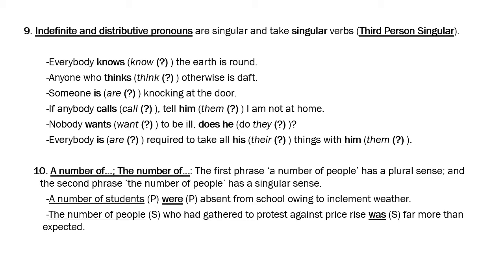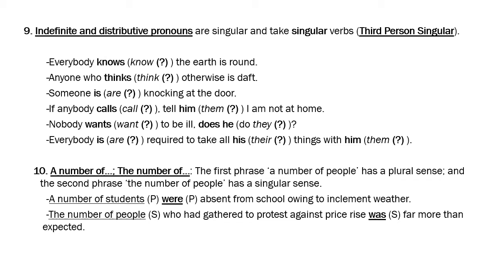A number of students were absent from school owing to inclement weather. So bad weather, heavy rains in Mumbai. So a number of, so many students, a lot of them, a number of them. So a number has a plural sense, so "were absent," right? When you're talking of the number, you're actually talking of a number in mind, let's say 20, 25, 22, whatever.